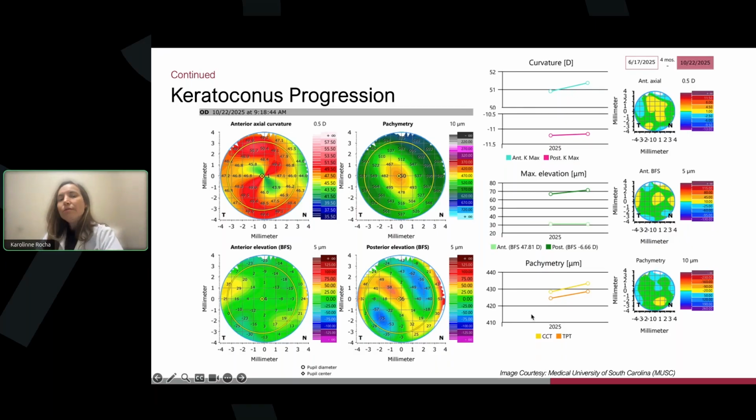So very helpful for ectasia progression, and also to assess treatment outcomes, right? INTACS, CAIRS, CTAK, and corneal cross-linking. So very helpful, easy, right? So all the information that you need, it's there for you.